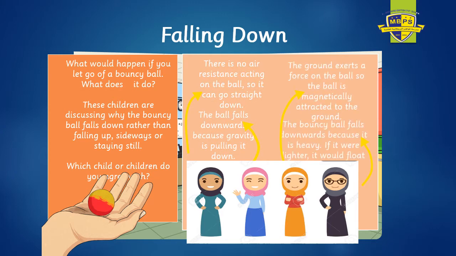There is no resistance acting on the ball, so it goes straight down. That's the first girl in the blue hijab. The second one says the ball falls down because the gravity is pulling it down. The third girl says the ground exerts a force on the ball, so the ball is magnetically attracted to the ground. And the fourth says the bouncy ball falls down because it is heavy. If it was lighter, it would float. What do you think the answer is?